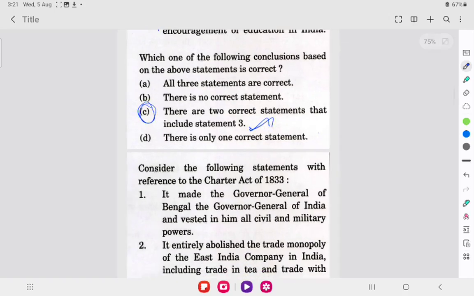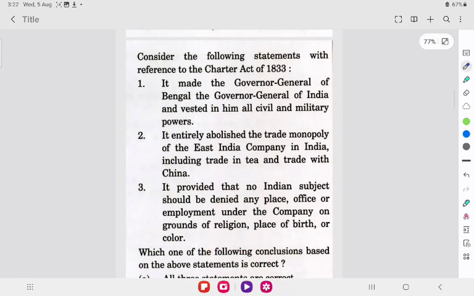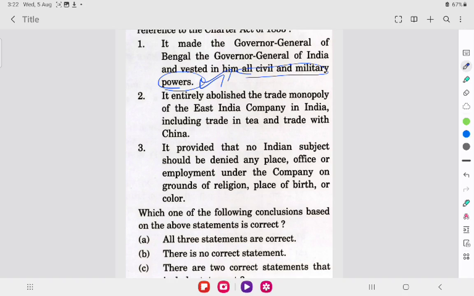Now let's move on to the next question. Consider the following statements with reference to the Charter Act of 1833. It made the Governor General of Bengal the Governor General of India and vested in him all civil and military powers. Yes, he was vested with all civil and military powers. Second point, it entirely abolished the trade monopoly of East India Company in India, including trade in tea and trade with China. Yes, this statement is also correct.